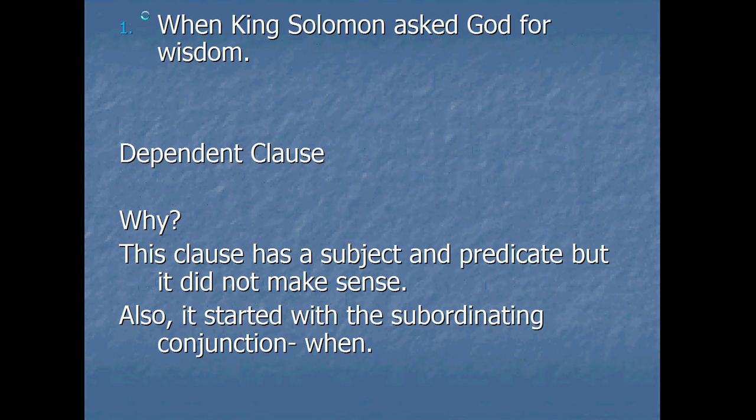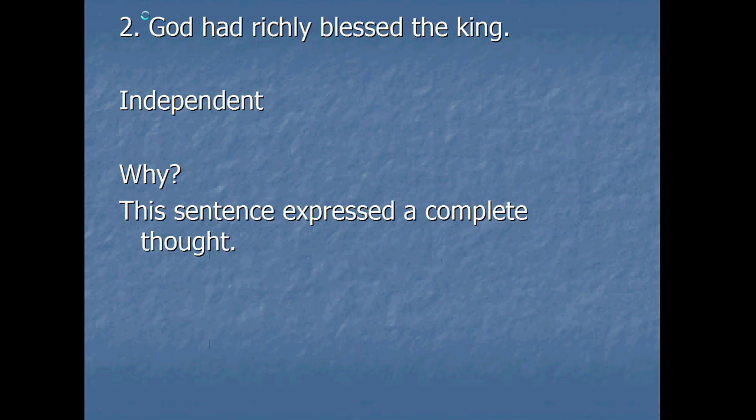sense. The first sentence was, "When King Solomon asked God for wisdom." This is a dependent clause. It needs something else for it to make sense. This clause has a subject and predicate, but it does not make sense by itself. Also, it started with a subordinating conjunction, "when," so that sometimes will give you a clue that it's a dependent clause, a subordinating conjunction.